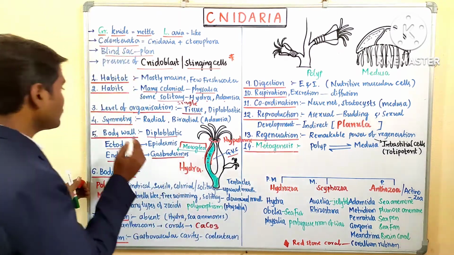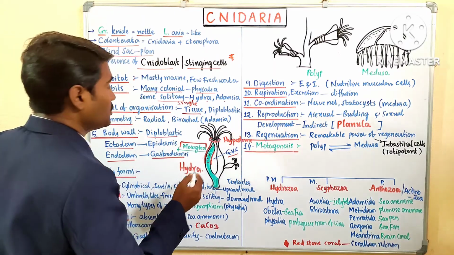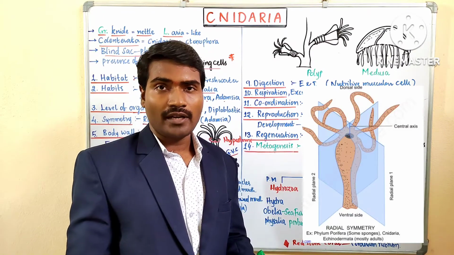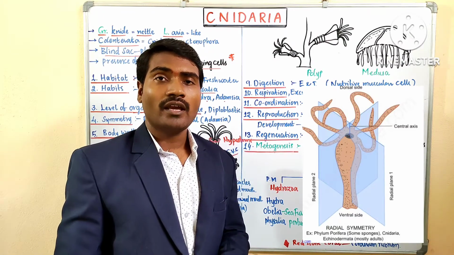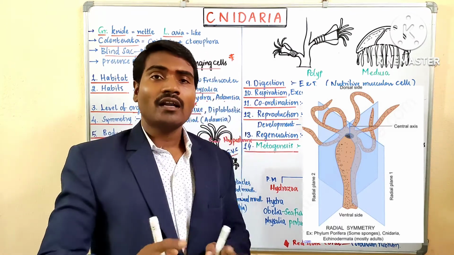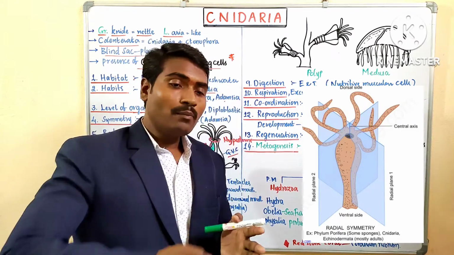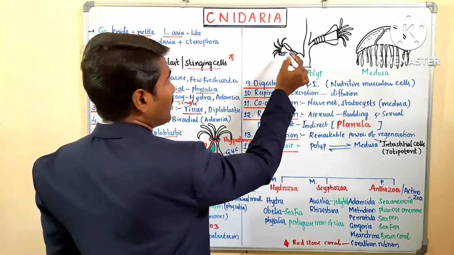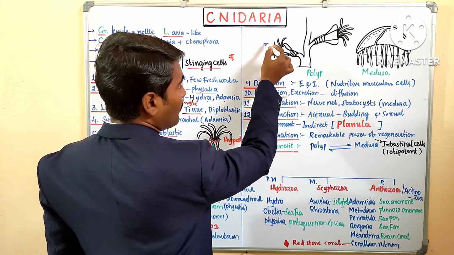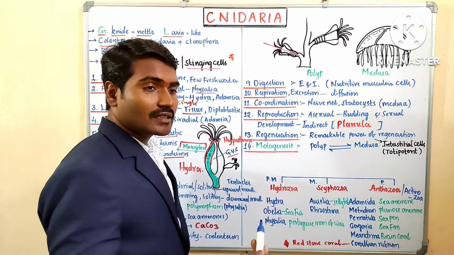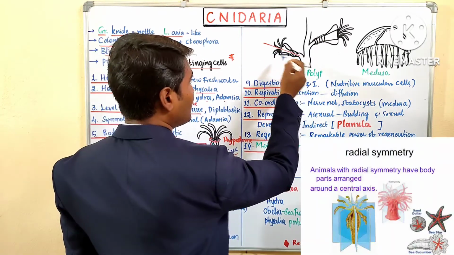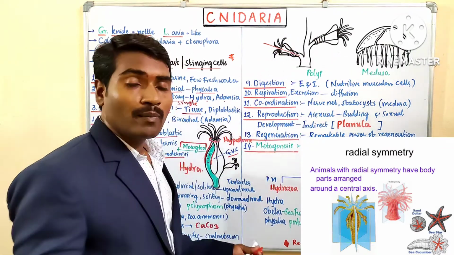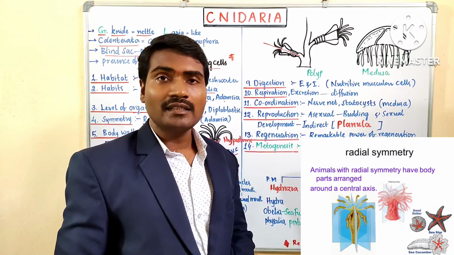Right. Symmetry. So this shows radial symmetry. Most of the Cnidarians show radial symmetry. What is meant by radial symmetry? Many planes can divide the organism into two equal halves. If we cut the organism by only one plane and it divides into two equal halves, that is called bilateral symmetry. But here many planes are possible. This is one plane, here one plane, and in this way one plane. Many planes are possible. Hence it is called radial symmetry.